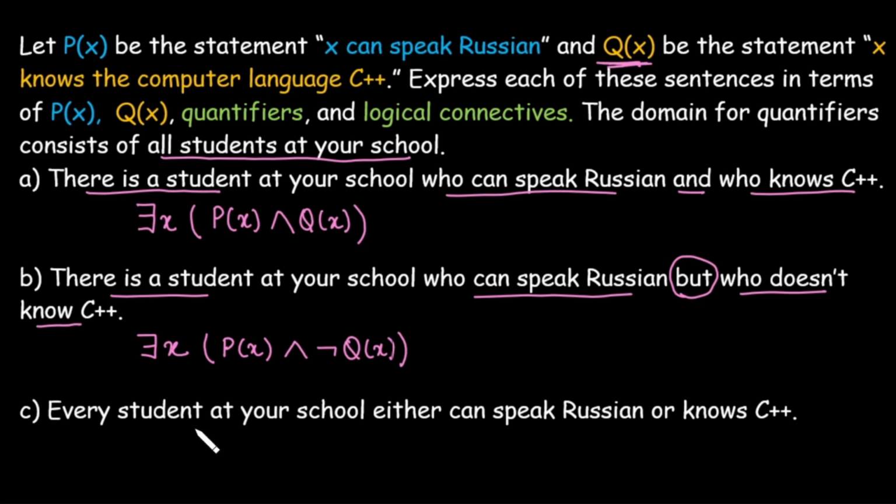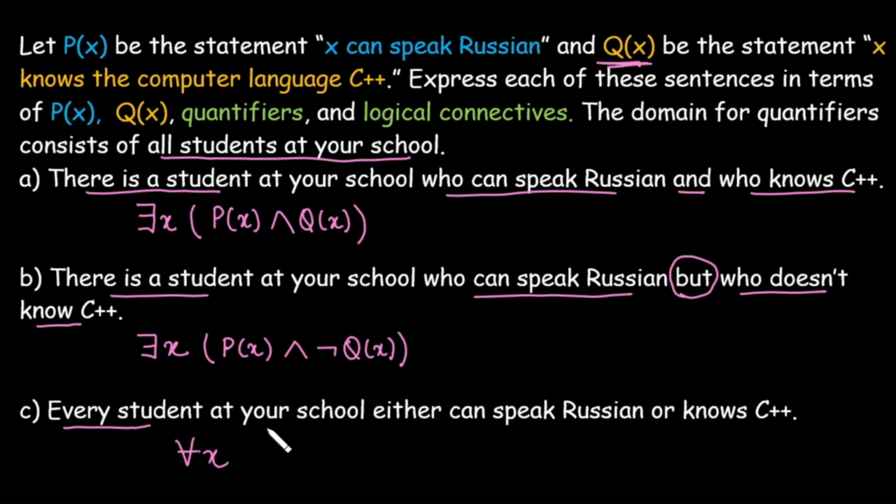Next is: every student at your school either can speak Russian or knows C++. Now, when we say every student, it means we are dealing with the entire domain, so it comes under universal quantification.